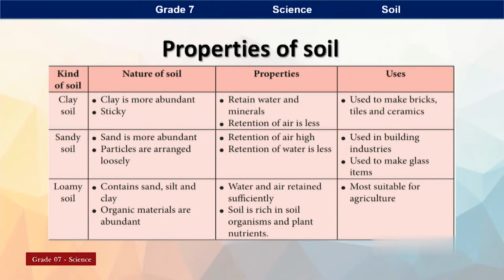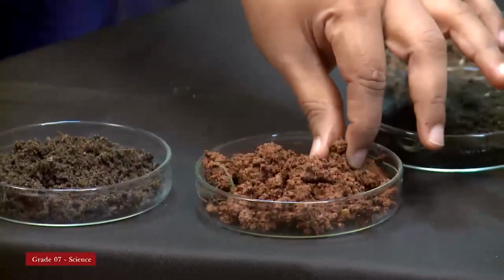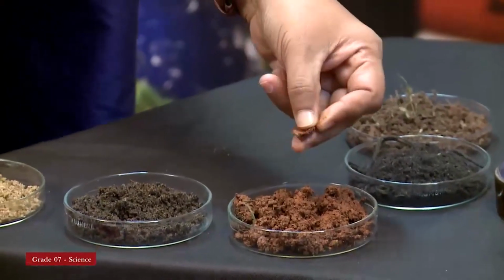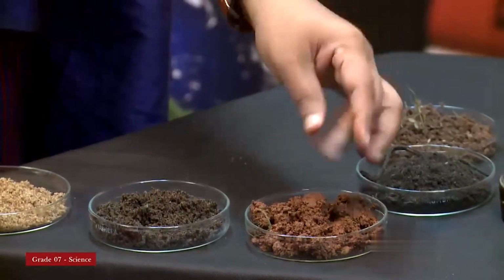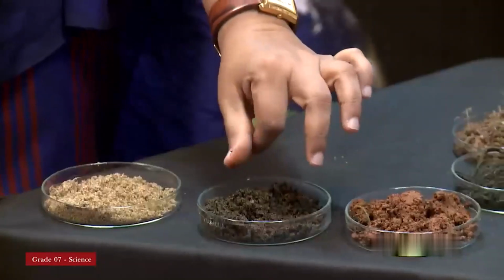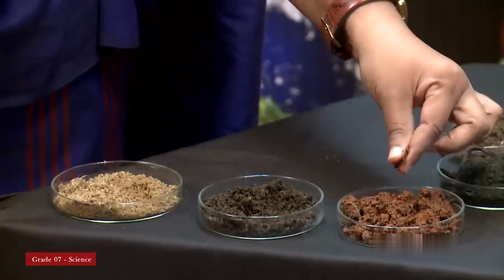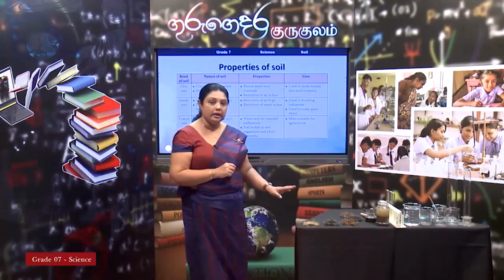Usually, I will show you again. Clay, now if you can remember the color, yes, correct. This is the color, that is brown color. If you touch this, you can see it's sticky. So, usually this clay soil is sticky, and you can see it on your fingers as well, but here if you take this, it is not sticky. When you take sand, it is not sticky, but this sticks onto your fingers this way. So, it is very easy to find clay soil.